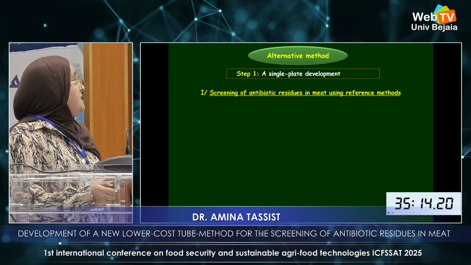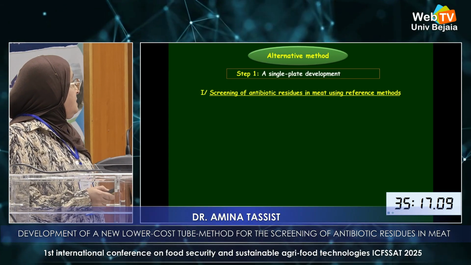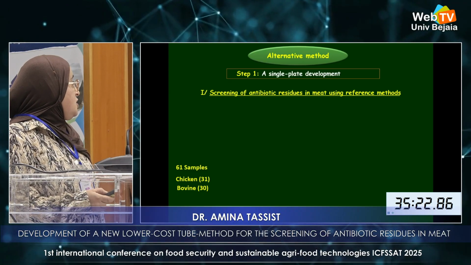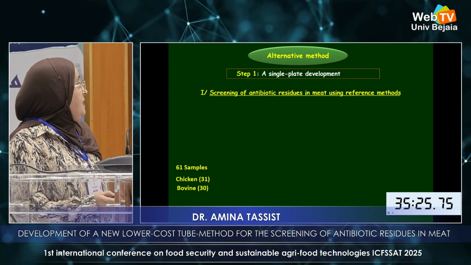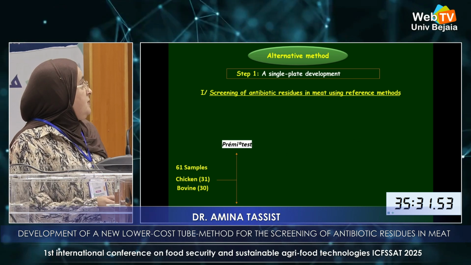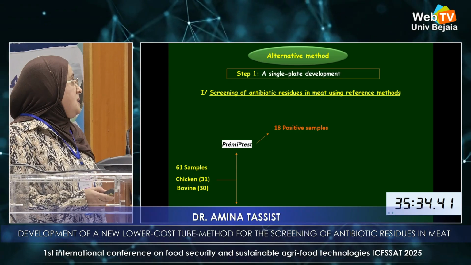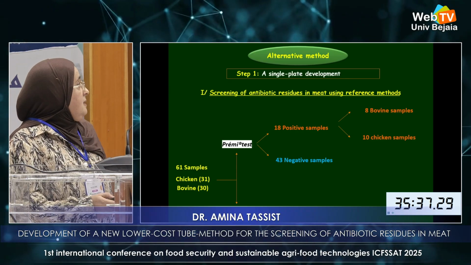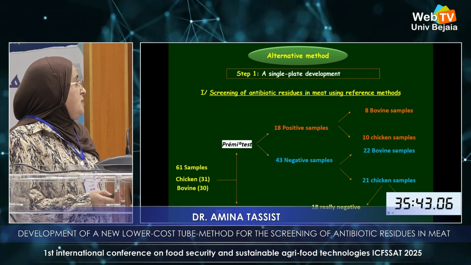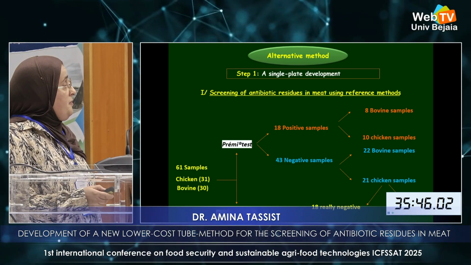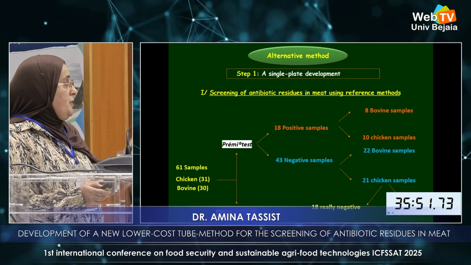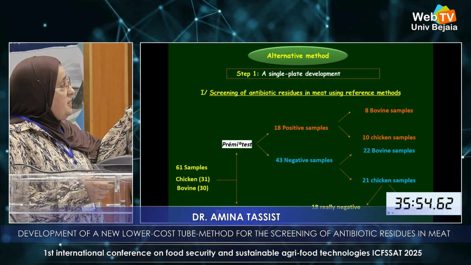To develop our alternative method, we have analyzed 61 samples, 31 chicken and 30 bovine. These samples are firstly analyzed with the reference method. PRIMI-test permits to have 18 positive samples and 43 negative samples. The confirmation method permits to have the same number of positives, but we have 3 doubtful among the 43 negative samples.